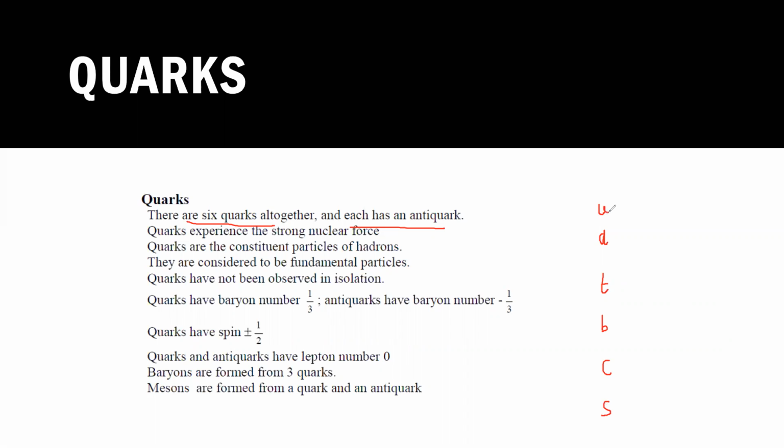And it's easy to remember the charge as well. All the positive ones, up, top, and charm, have a charge of plus 2/3. And all the negative ones, down, bottom, and strange, have a charge of minus 1/3.